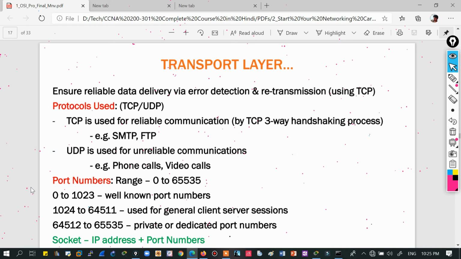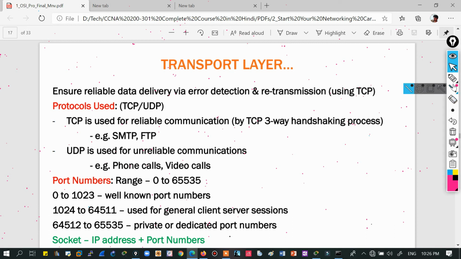And yes, just remember UDP is used for real-time applications like voice calling, video calling, and for the rest of most of the purposes TCP is preferred, right? But yes, there are other examples like DHCP uses UDP. Okay, so where you don't need exact transmission process, 100% data delivery, there you can use UDP. And one more thing, where you need real-time data transfer, there you use UDP. And let me give you one more example also why we need that.